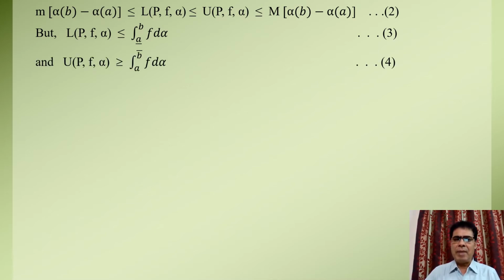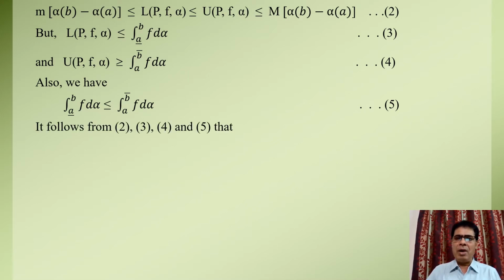And also by the definition of upper Riemann Stieltjes integral, we have the upper Riemann Stieltjes sum U(P, f, alpha) is greater than or equal to the upper Riemann Stieltjes integral of function f over this interval AB. And we already have proved this result in the last lecture that the lower Riemann Stieltjes integral of function f over the interval AB is always less than or equal to the upper Riemann Stieltjes integral of function f.